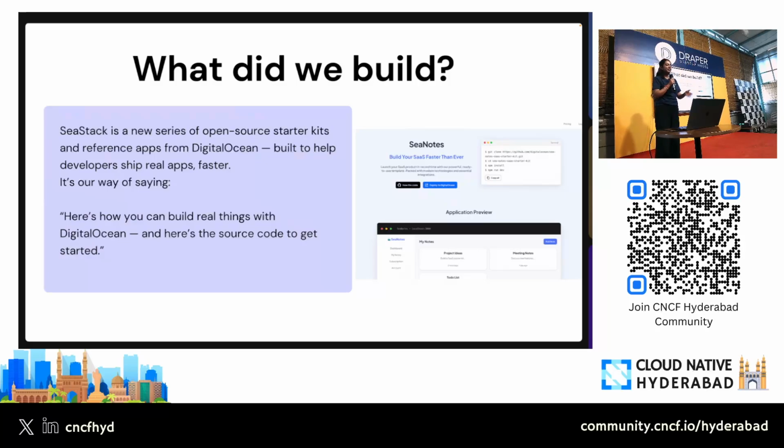So we at DigitalOcean built it, saying that even though there is AI to help you, which is great, we also wanted to give you a kickstart so that you can build anything of your own. Most of you might have ideas for side projects, but it takes you longer to come up with the MVP or to think how the architecture will look, and finally that gets pushed by months, or that never happens, or it's always on your brain and never in the code. So that's why we built it.